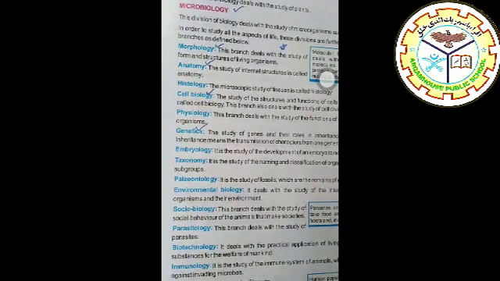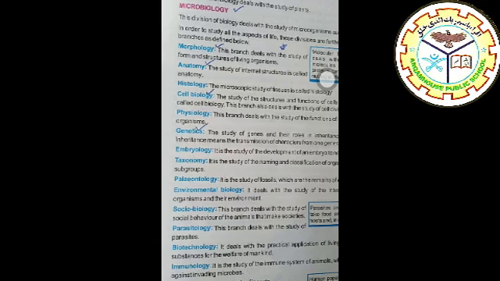Next, move towards branches of biology. There are a lot of biology branches. Number 1, morphology. Morphology is basically divided into two more branches. First one, internal morphology. Second one, external morphology.